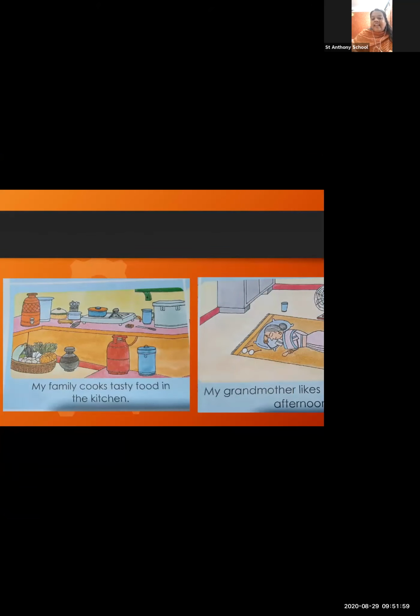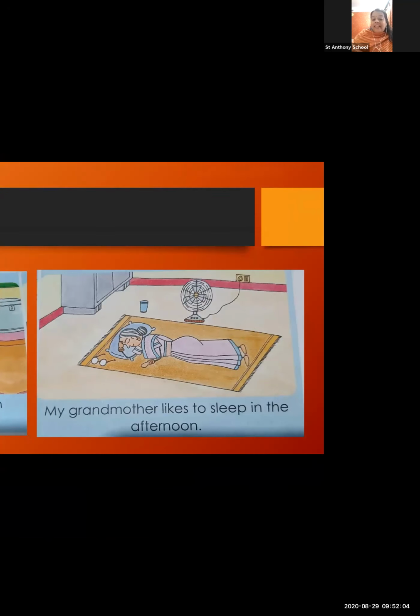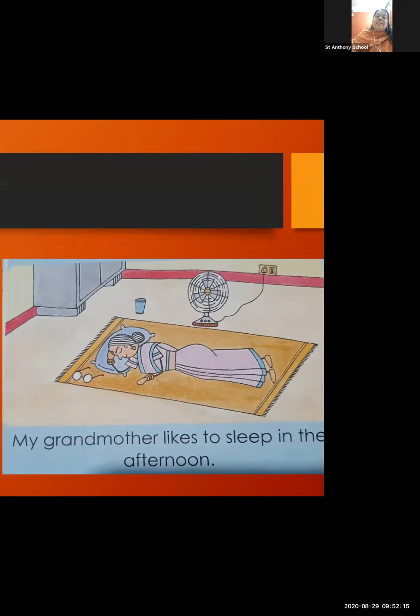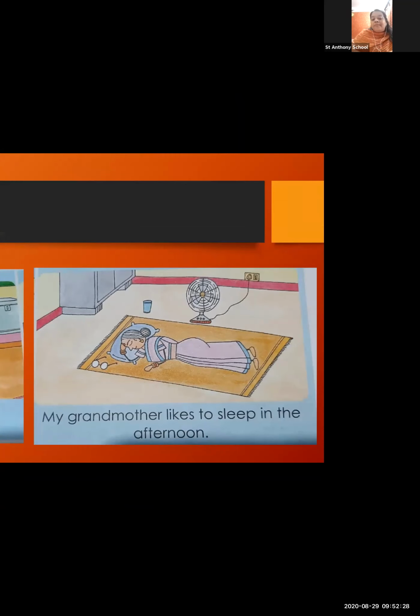In the next slide, what is going on? My grandmother likes to sleep in the afternoon. So especially these old people, they are getting tired by small things. Okay, because of age, they are getting tired. Now my grandmother likes to sleep in the afternoon. It's a nap. It's not a long sleep. थोड़ी देर के लिए सोते हैं. Okay, so my grandmother likes to sleep in the afternoon.